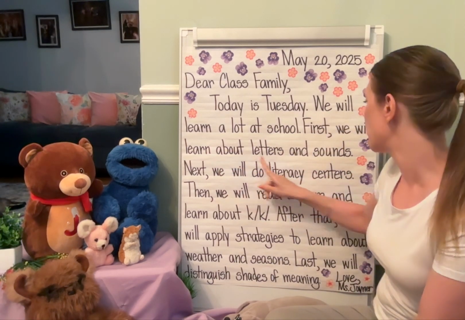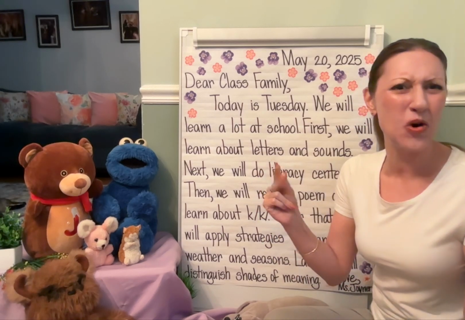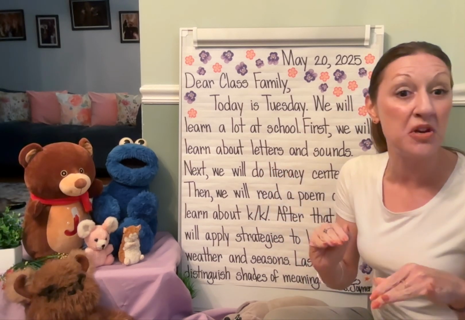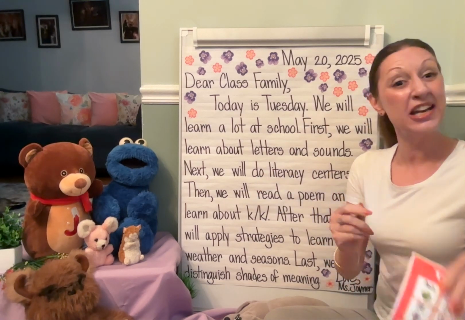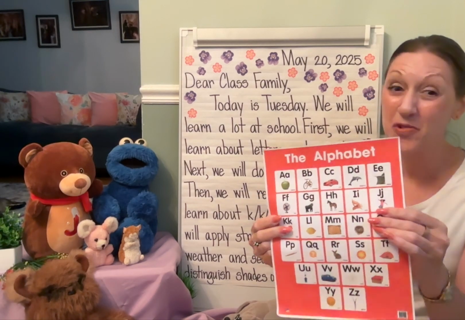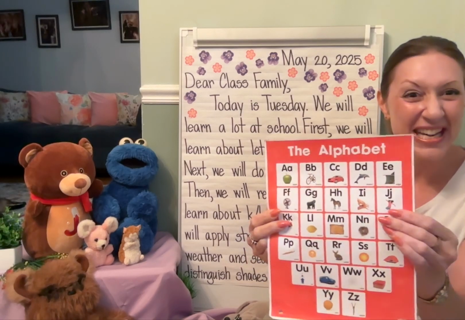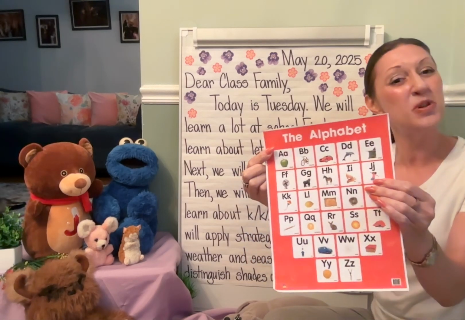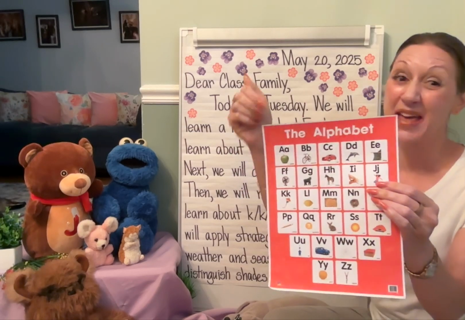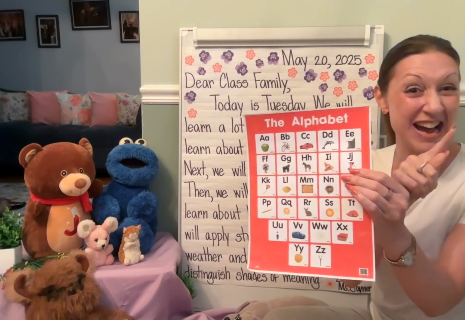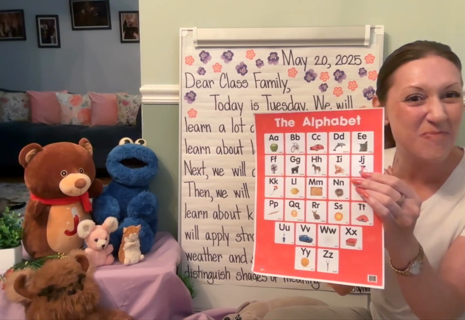First, we will learn about letters and sounds. Oh, we will. And we're going to use so many resources in person and online, including our alphabet chart from Benchmark Advanced. We'll use this to review letters, sounds, pictures, and match that letter, and American Sign Language, starting with A, apple, all the way down to Z, zipper.